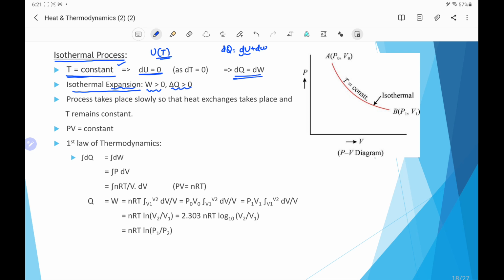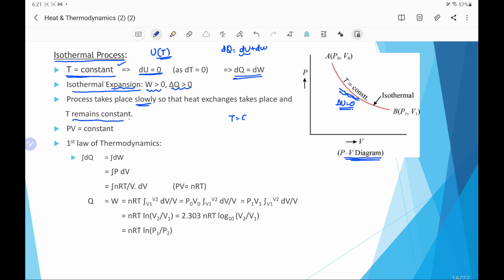Here this graph is the PV diagram for the isothermal process, and in this the temperature remains constant and the change in internal energy is zero. Practically, the isothermal process is the one which takes place very slowly, so that in the process of expansion or compression, any heat generated or absorbed will exchange through the wall and the temperature of the system remains constant.